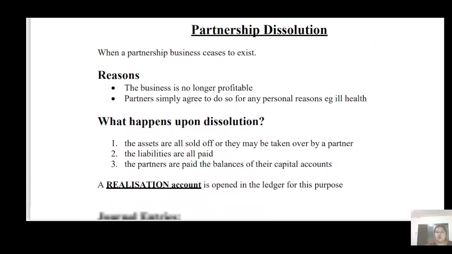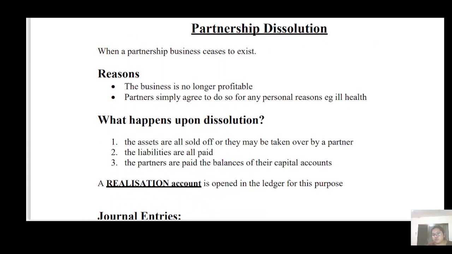Okay, now dissolution. What is dissolution? When does dissolution happen? Why does dissolution happen? There are various cases when partners do not want to continue their partnership and they want to end their firm as well. So how are they going to end everything? How are they going to wind up their firm?